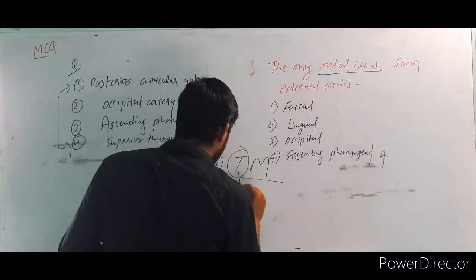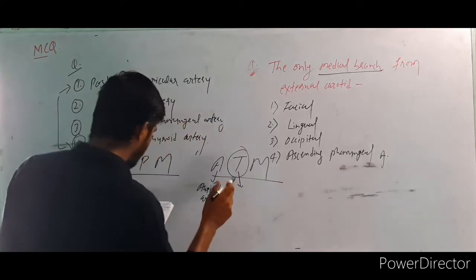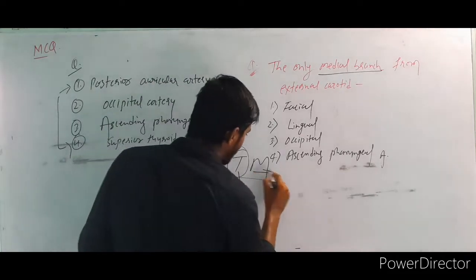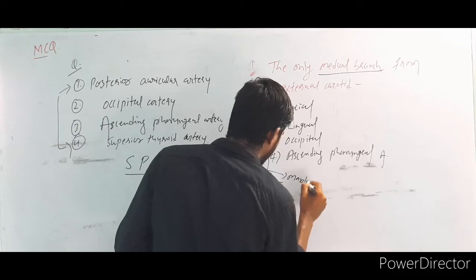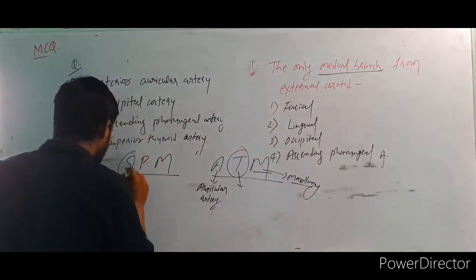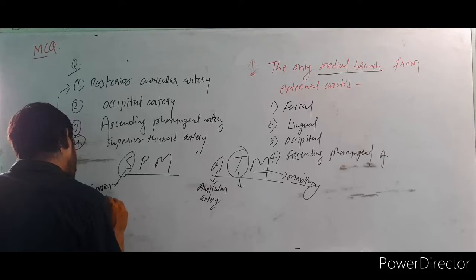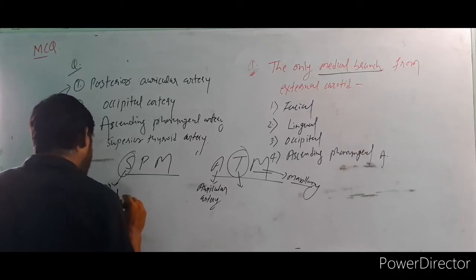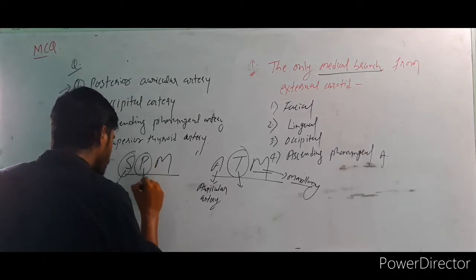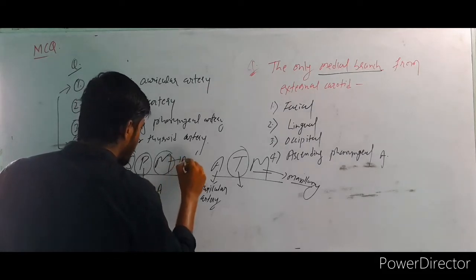T means temporal. M is maxillary. Here what is the SPM? S means superior temporal artery. P means posterior auricular artery. M is maxillary artery.